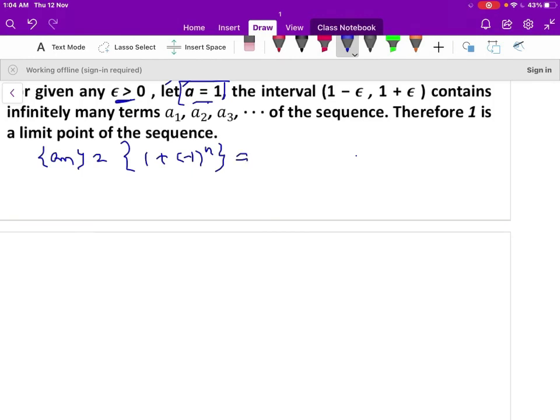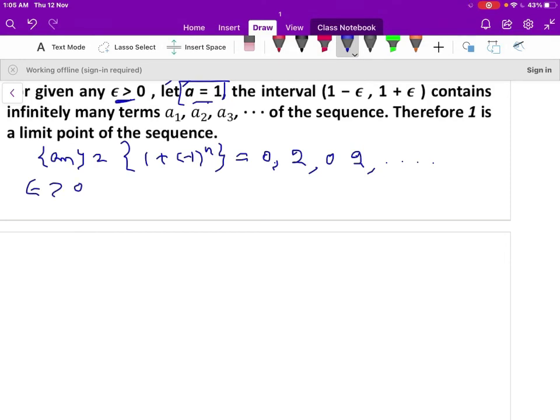That can be written as: when n is 1, that is 0. When n is 2, that is 2. When n is 3, 0. When n is 4, 2 and so on. So this is the sequence. Let us check what are the limit points of this sequence.